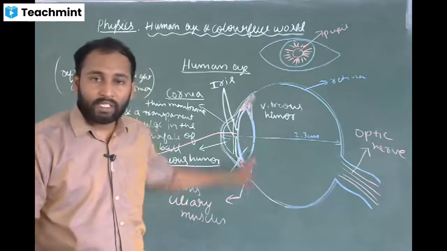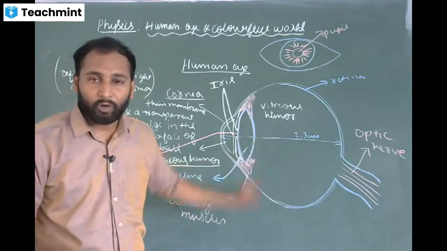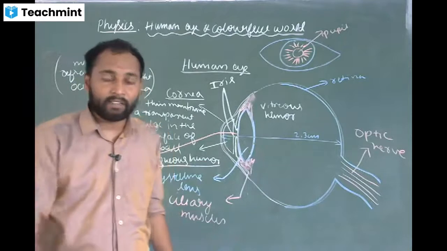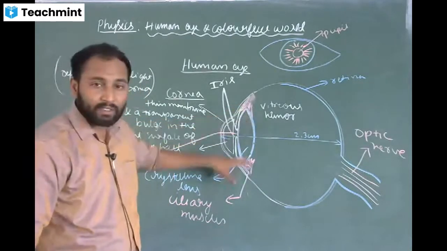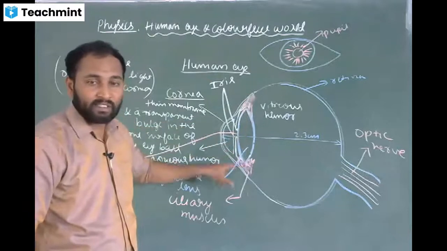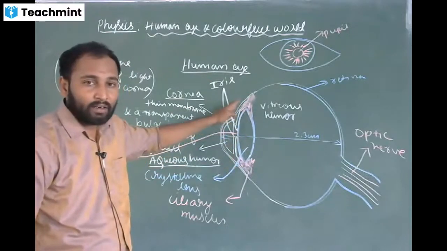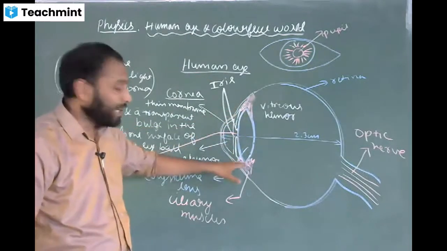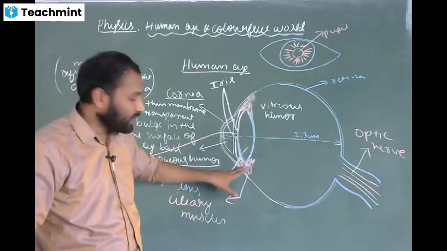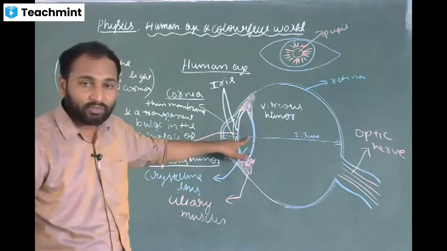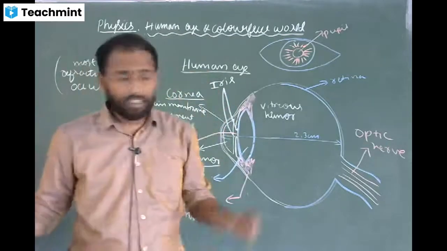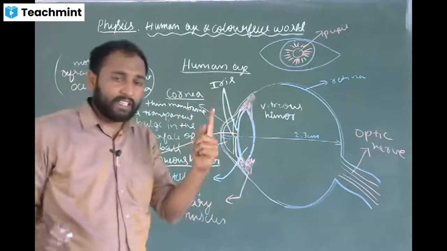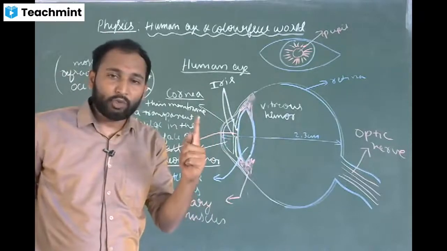Okay, how this finer adjustment of focal length is done, I will explain in the next concept. So what will these ciliary muscles do? Ciliary muscles are the main ones. They actually work for the compression and relaxation of the lens. See, when the object is at 50 centimeters, the lens should be thin.